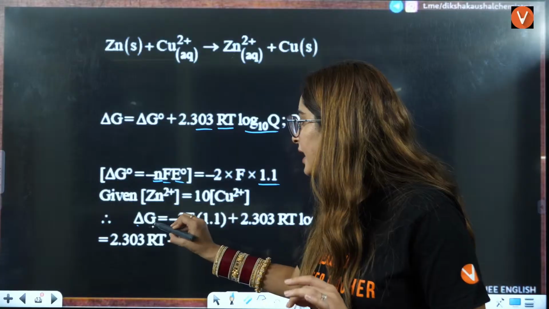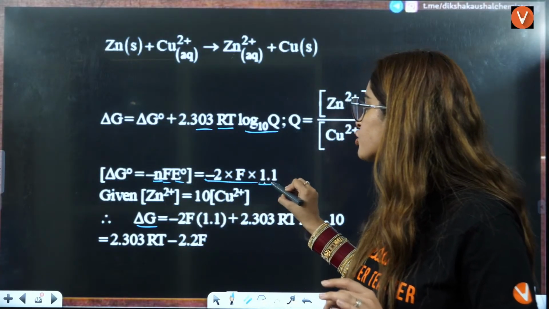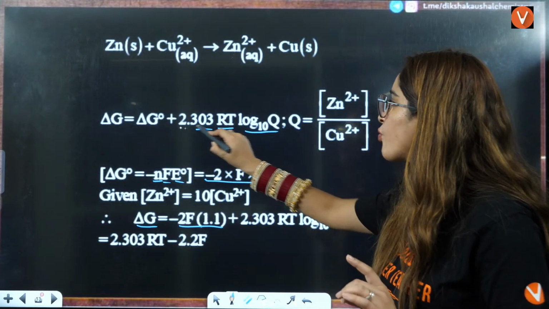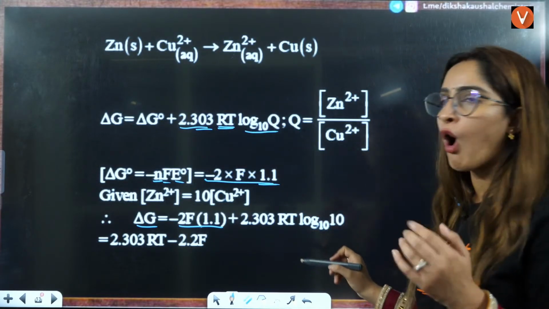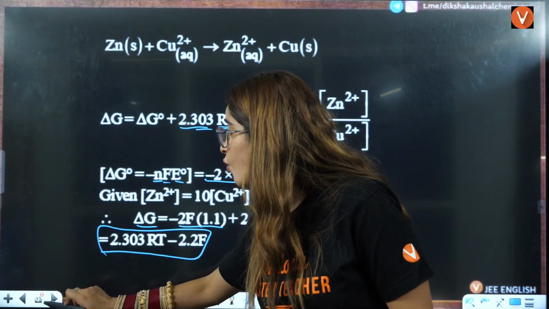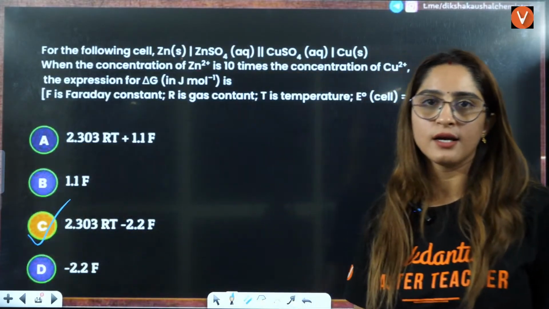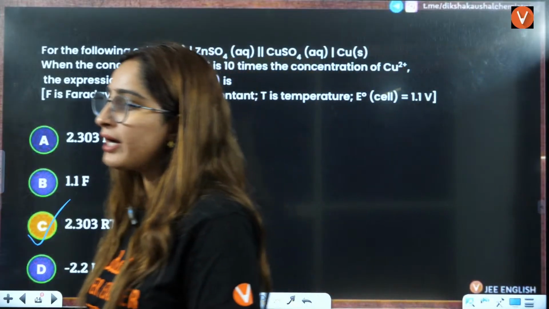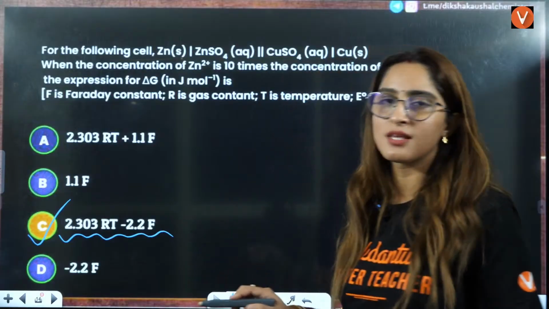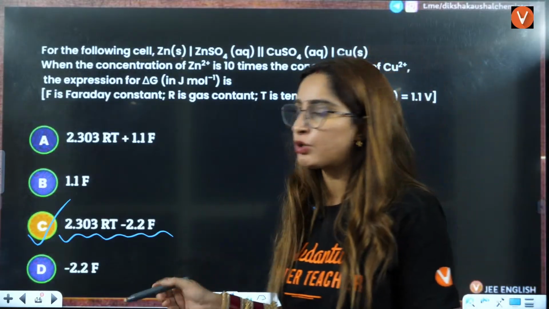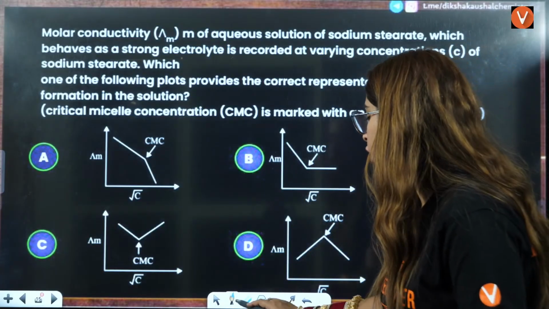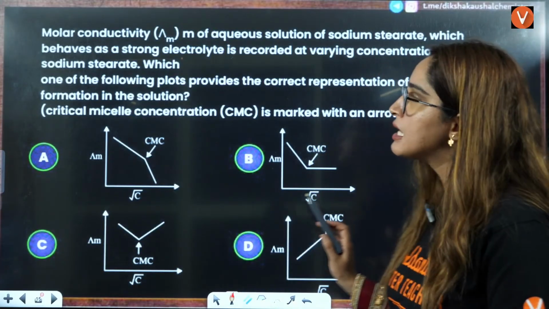If you see, delta G will come out to be minus 2.2 Faraday. So minus 2.2 Faraday plus 2.303 RT log of 1, since 10 by 10 is 1 only. So directly that will be your answer. No calculation is required here, but you have to go through only those things where the option will tell you which formula to use here. Okay. Next, this is also a very, very interesting question.